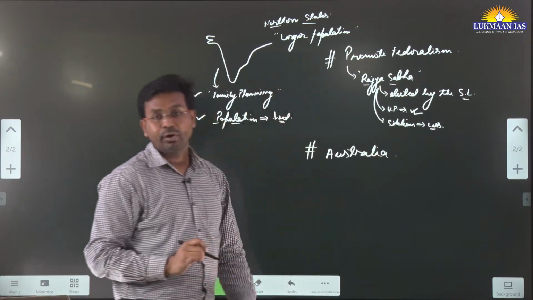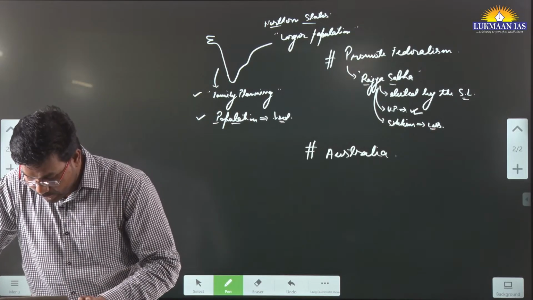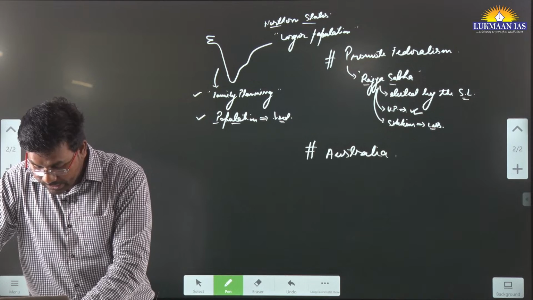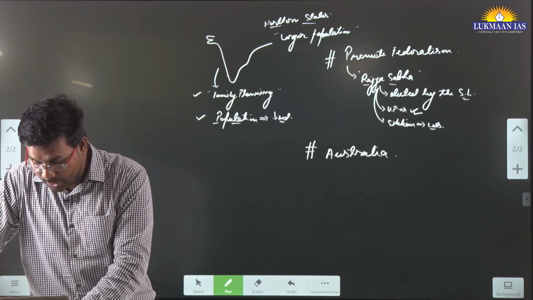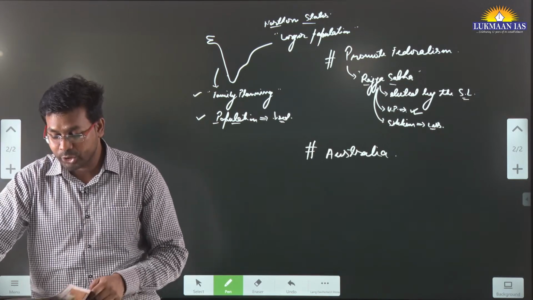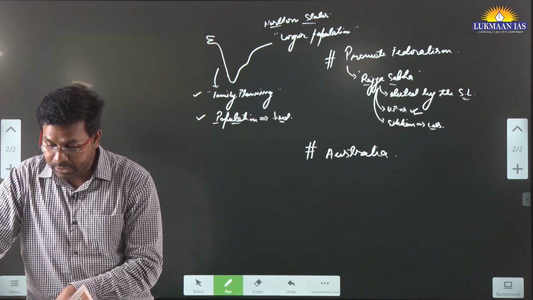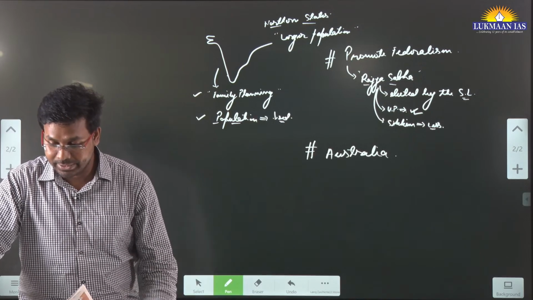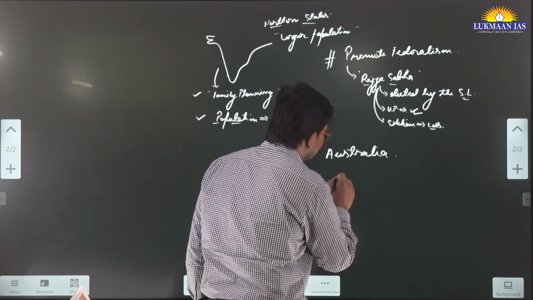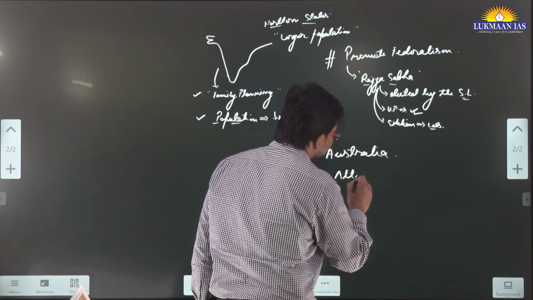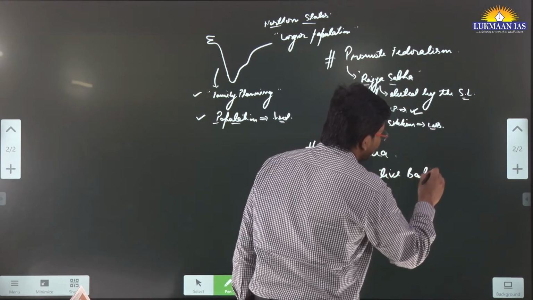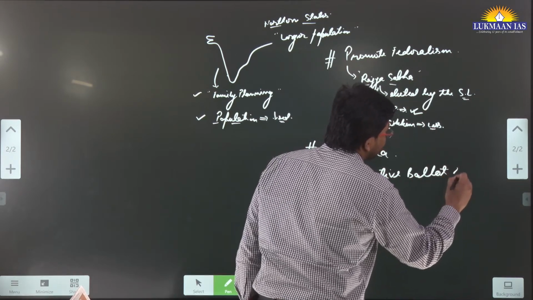In Australia they follow a different kind of, let's say, representation mechanism. So in their lower house elections they have voters rank candidate on an alternative preferential ballot. If a candidate does not win a majority of votes in the first round, the weakest candidate is eliminated with their votes redistributed. Okay, so here they have an alternative ballot system, right? Alternative ballot system means here they rank the candidates.